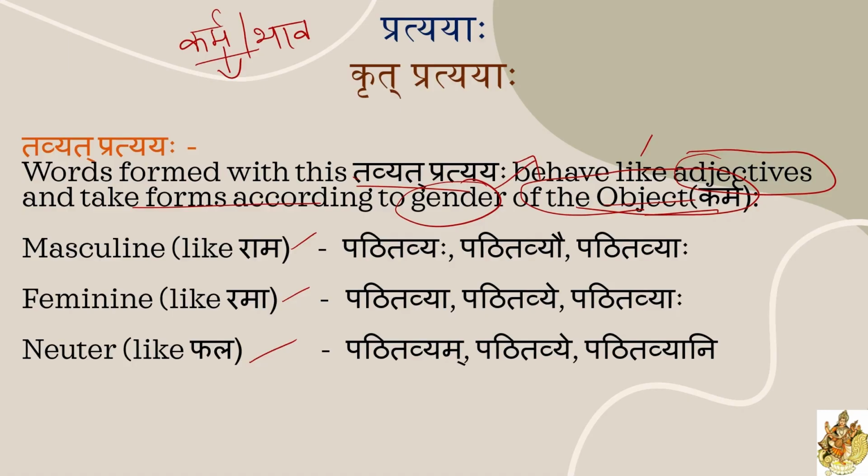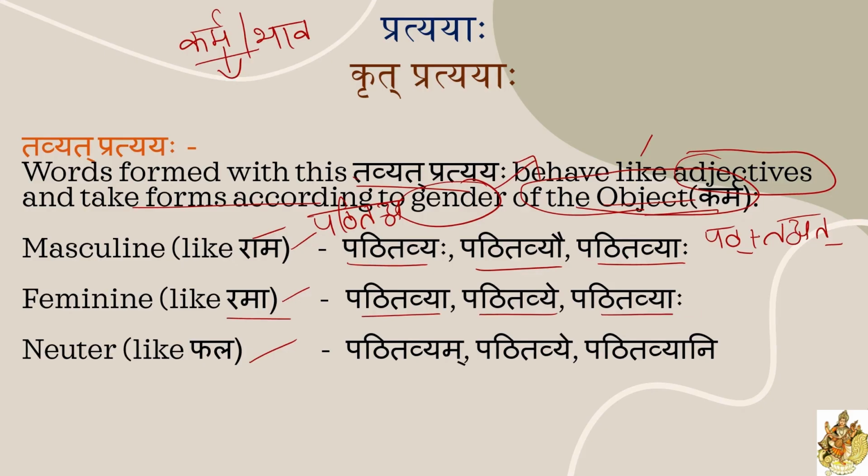For example, pat plus tavyat, patitavya we got. Patitavya is the root word. Then in pulling, patitavyaha, patitavyau, patitavyaha, like the Rama shabd. In striling, like Lata, patitavya, patitavye, patitavyaha. In napunsakaling, like phalam, patitavyam, patitavye, patitavyani. I hope all of you understood the usage of the tavyat pratyay.